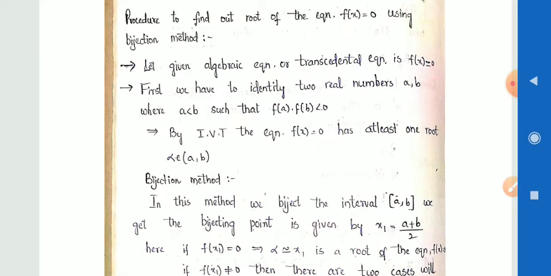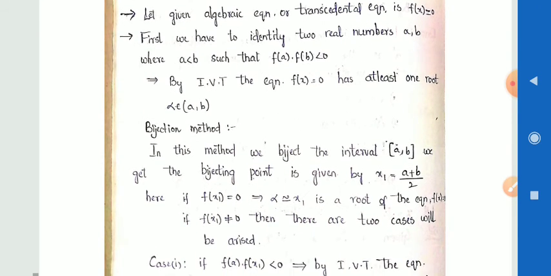Here we have to find the two real numbers a less than b, and this f of a value and f of b value product must be less than 0. By the intermediate value theorem, we can say that the root must lie in the open interval a comma b. Then we have to find the root, and that root must lie in the interval.